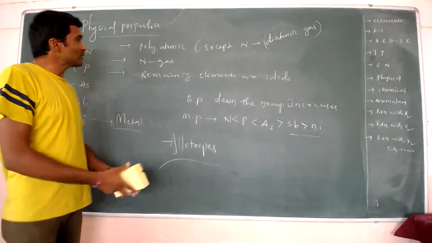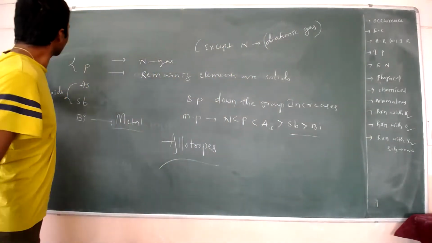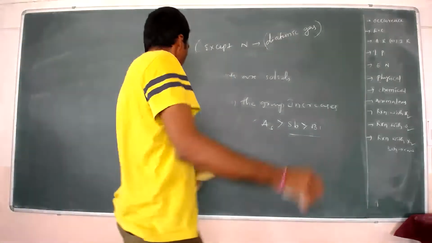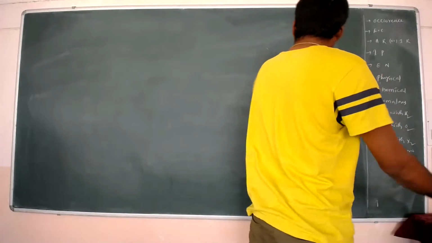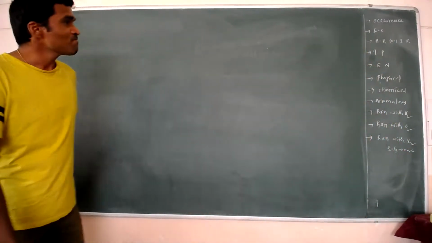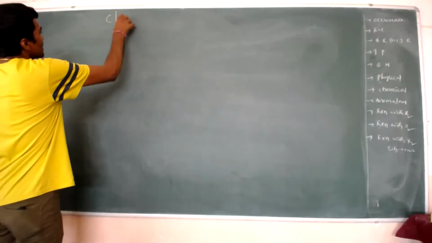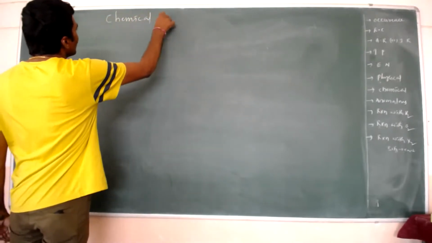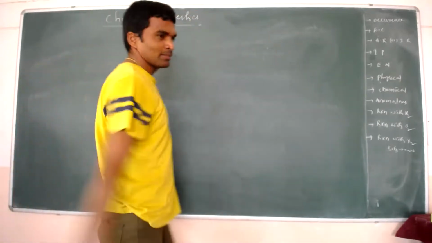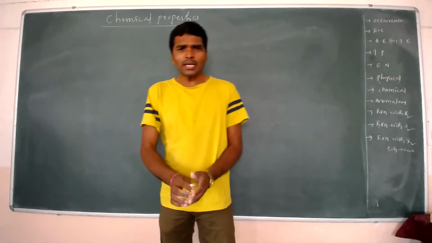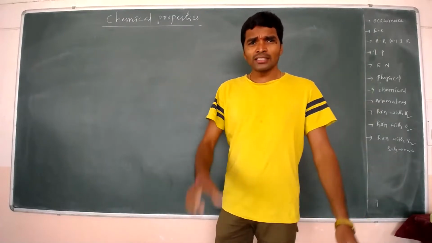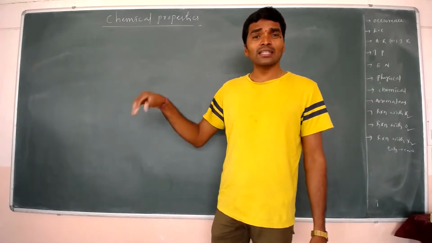And then we are going to discuss the chemical properties. In the chemical properties, we are going to discuss the oxidation state and trends in chemical reactivity.